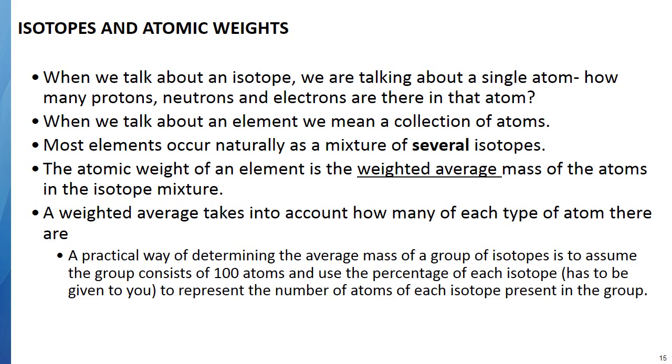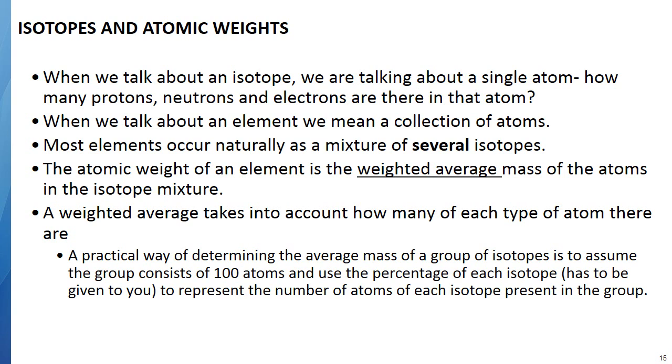However, when we look at the atomic weight of an atom, 6 protons and 6 neutrons is carbon. Let's look at carbon's atomic mass or atomic weight, and it's 12.011. So remember that that's a collection of atoms.